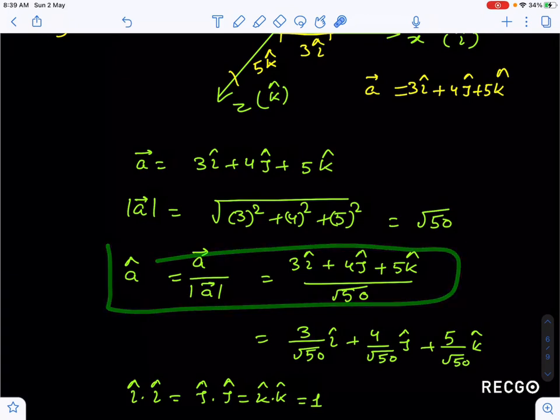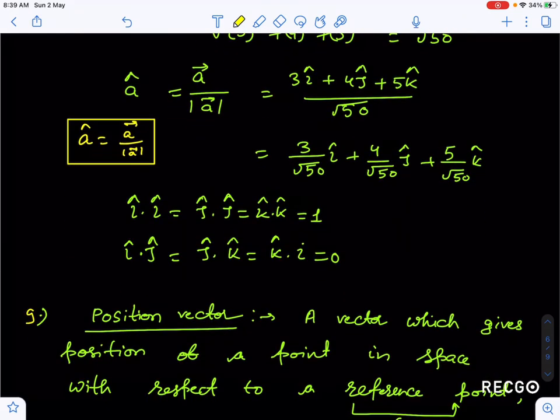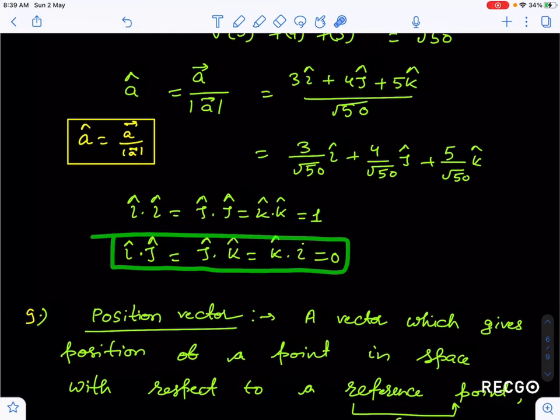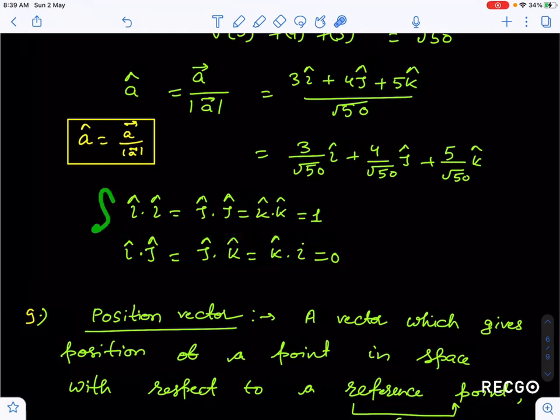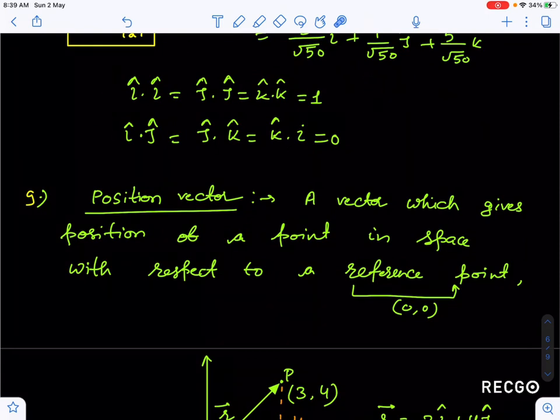So you have to keep in mind a unit vector A can be represented as A vector by mod of A vector. Okay, always keep this in mind, guys. This is the way to represent a unit vector. Now when I discuss dot and cross product, I will tell you I dot I, j dot j, k dot k is 1 and the other things, I dot j, j dot k, k dot I is 0, because I will discuss these things in dot product.